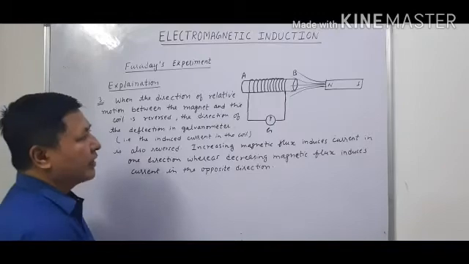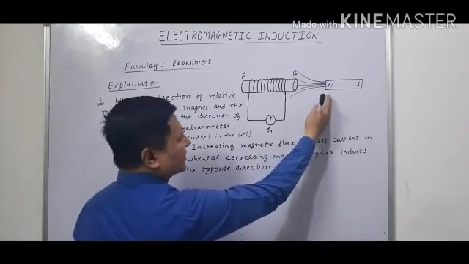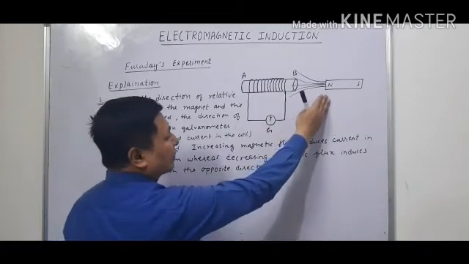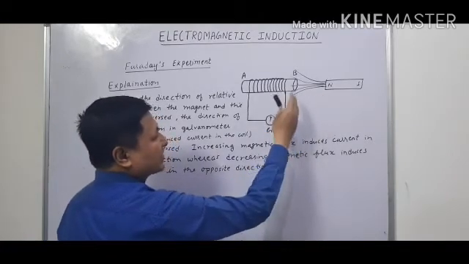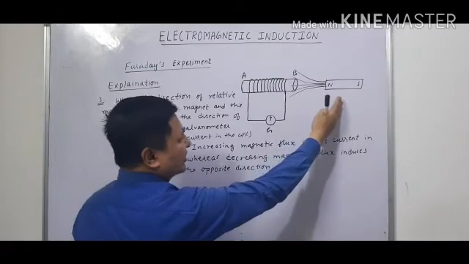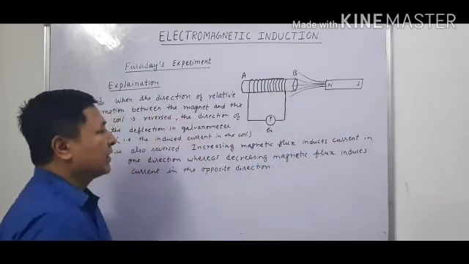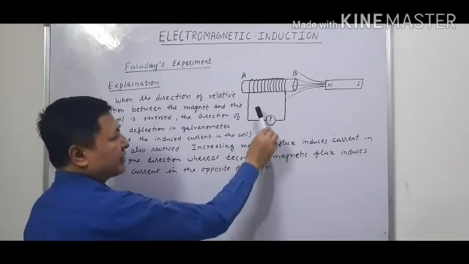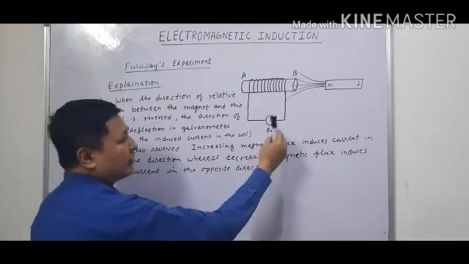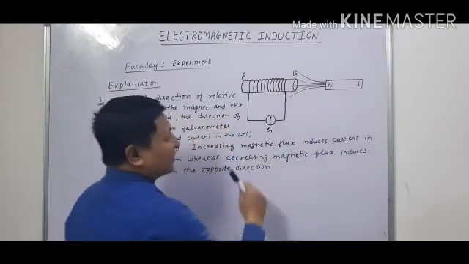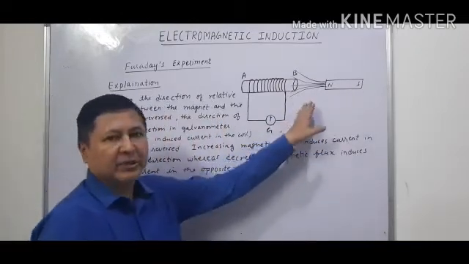Now when there is a relative motion between the coil and the magnet, and the number of magnetic field lines goes on increasing, the direction of the induced current is, say, to the right. And when we move this magnet back, the number of magnetic field lines becomes lesser and lesser.